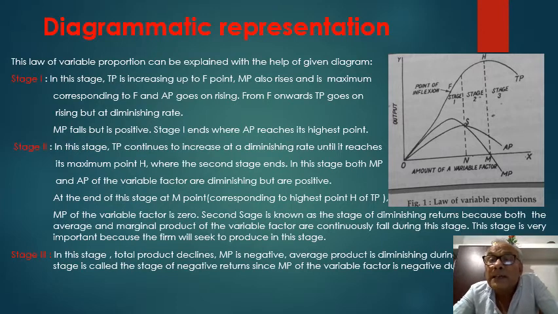It reaches at the highest point H, where the second stage ends.